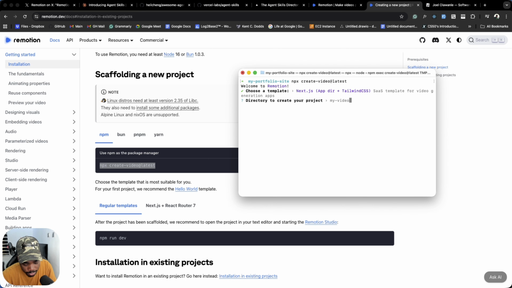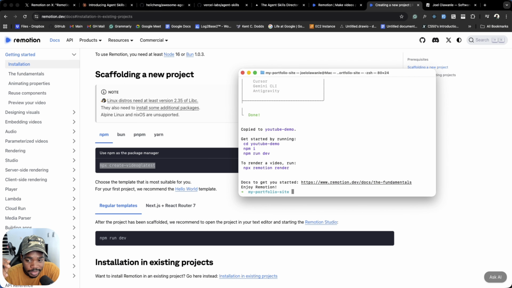Let's give it a name. Let's just say YouTube demo. Add agent skills. So here it gives you an option to just add agent skills straight up, but if you want to install it specifically, maybe based on the AI system that you're using, you can skip this. But for me, I'm just gonna say yes, so I get to show you the various agent skills, and then you can delete the one that does not work with the AI system that you're making use of.